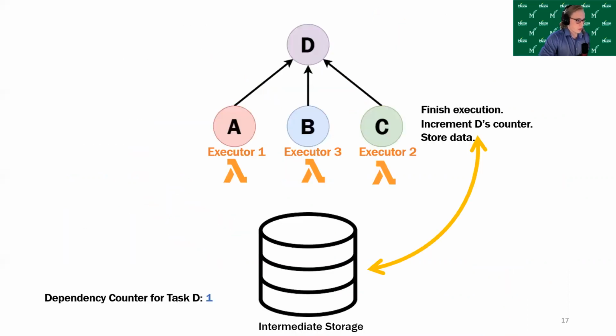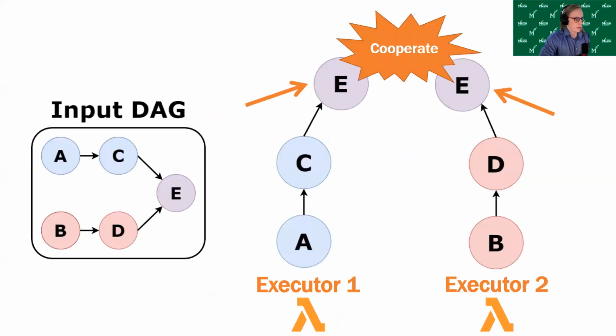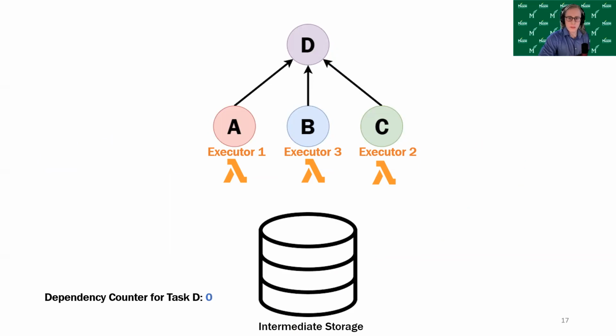So I would also like to walk through a few of the common operations that we have in Wukong. There are fan-ins and fan-outs. The first thing we'll go through is a fan-in operation, just so we can see how this cooperation works. In this case, we have a DAG with 3 leaf tasks, A, B, and C, and they all fan into a task D. And we have these 3 executors here.